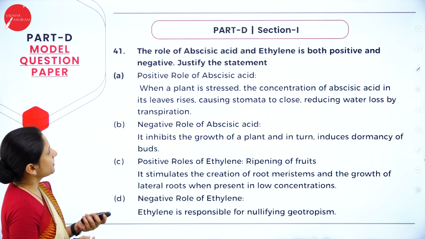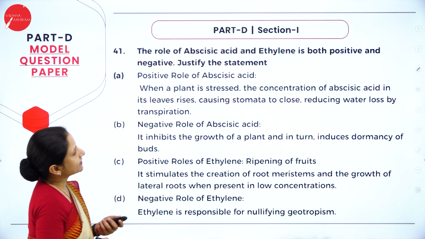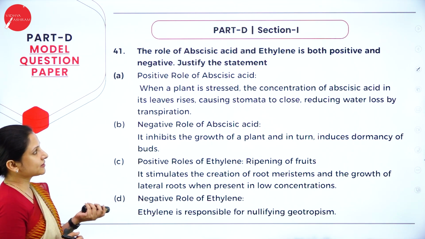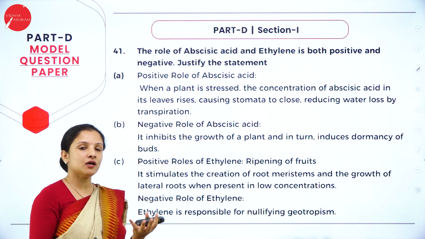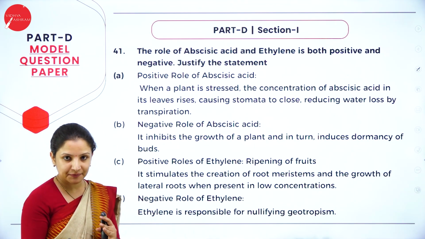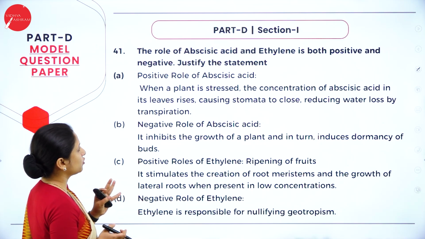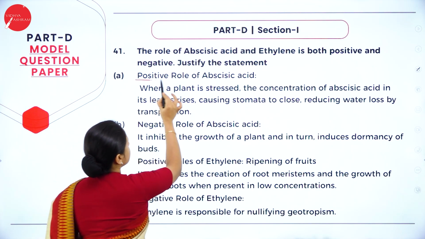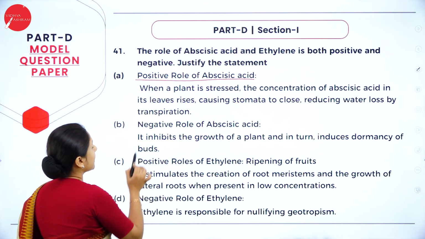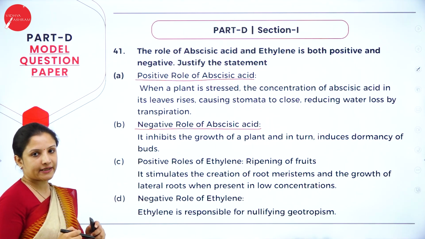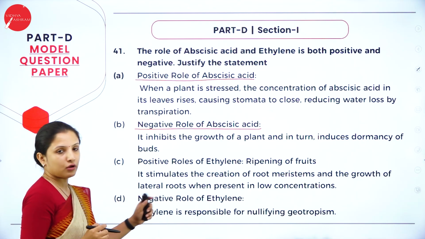Next, moving further, the role of abscisic acid and ethylene is both positive and negative. Justify the statement. So you have to write the positive and negative aspects of both abscisic acid and ethylene. First we'll write the positive role of abscisic acid, then the negative role of abscisic acid, then move on to the positive and negative role of ethylene.